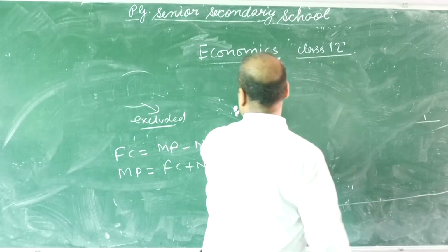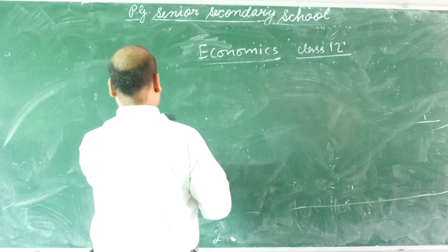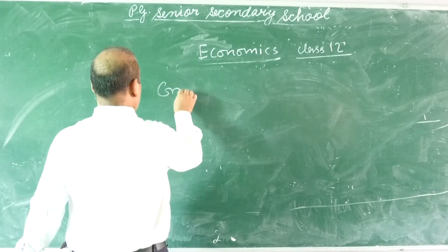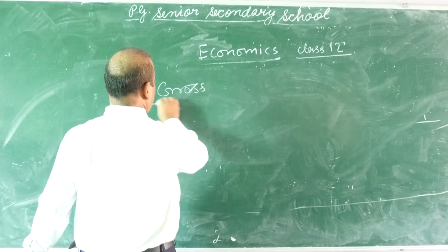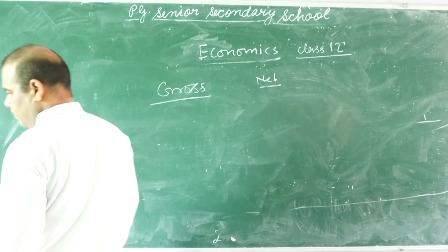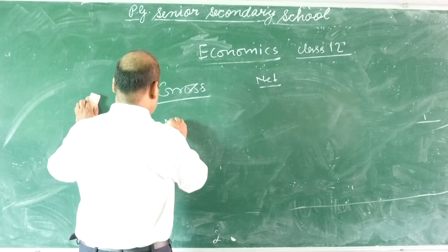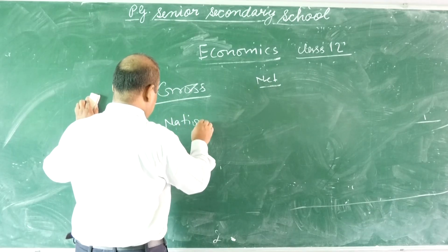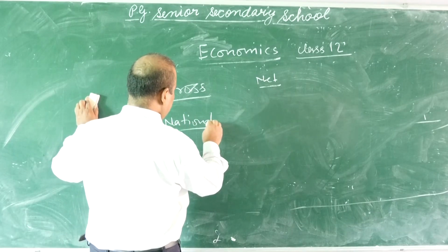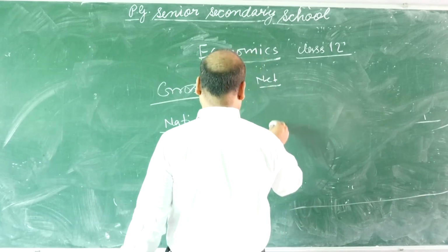The difference between gross and net, and you have to study one more thing, the difference between national and domestic.